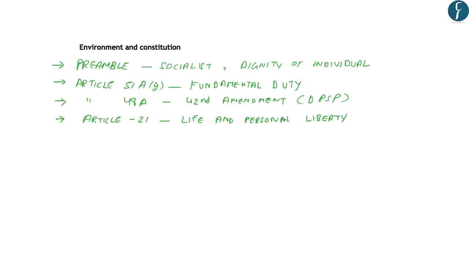Now, the Article 21, which deals with life and personal liberty, its scope has been enhanced by the Supreme Court in the case of M.C. Mehta versus Union of India. The Supreme Court treated the right to life in a pollution-free environment as a part of the fundamental right to life under the Article 21. So the Supreme Court has enhanced the scope of Article 21 to include clean environment.